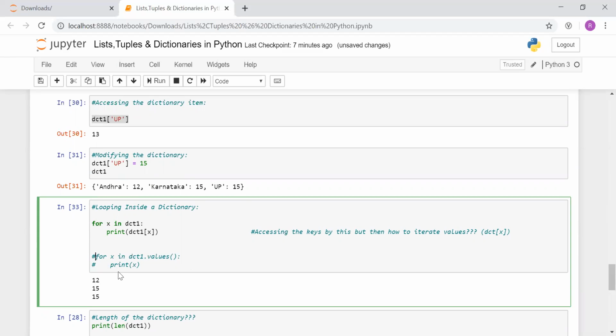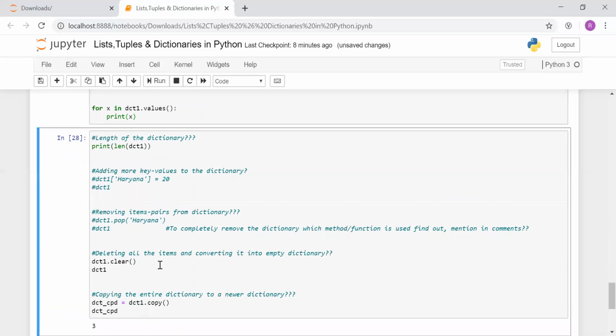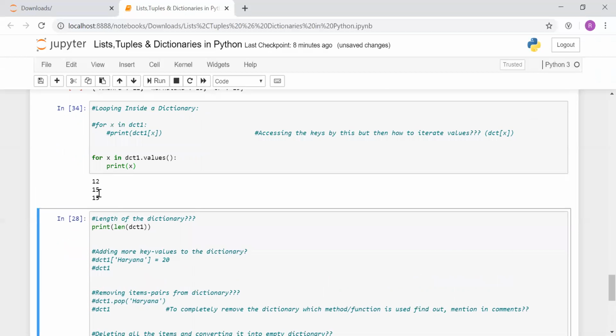The other is with the help of the dot values method. Even through this we can do the same thing, and we can access the values using this dot values method. See, again we got it as 12, 15 and 15. Okay, so this was looping inside a dictionary and accessing and iterating it. So this way we can iterate inside a dictionary, printing the keys and the values into different lines.